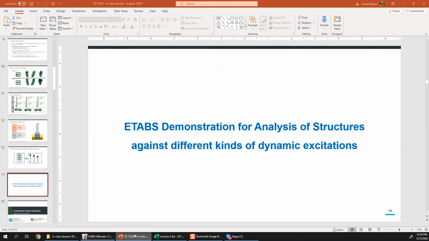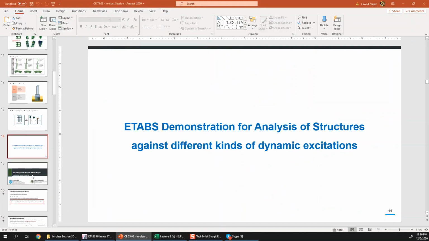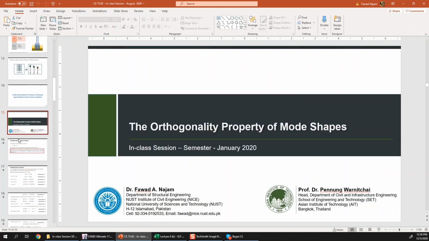So let's go back now to our basic discussion, and then I will come back again to this model for one more thing, and that topic is the orthogonality property of mode shapes. I will extract these mode shapes and show you that these are orthogonal to each other.